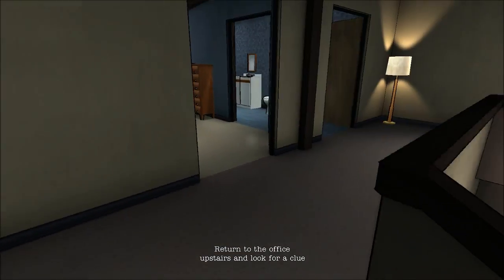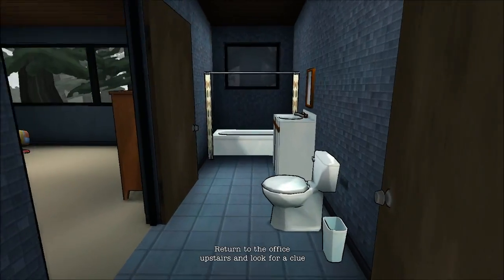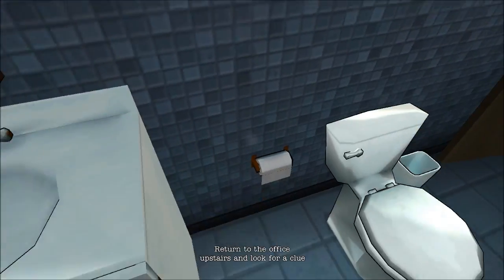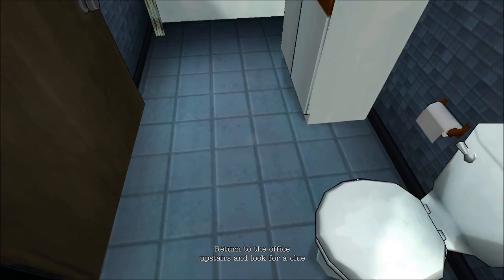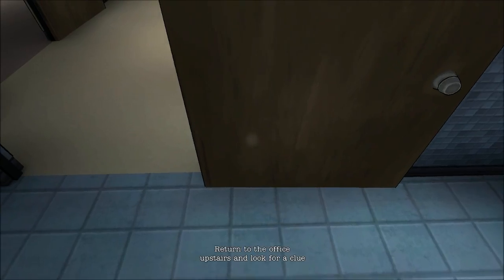Because I'm supposed to return to the office upstairs and look for a clue. So I'm assuming I was in the office. This would be my office. Please get my little stand my laptop can sit on, and I will sit right here and type a novel.